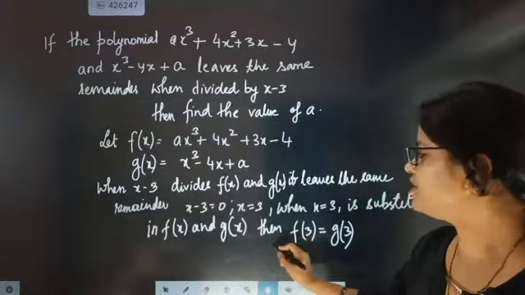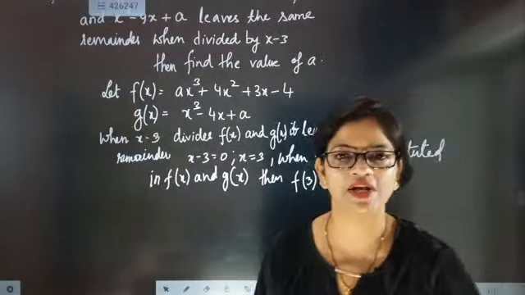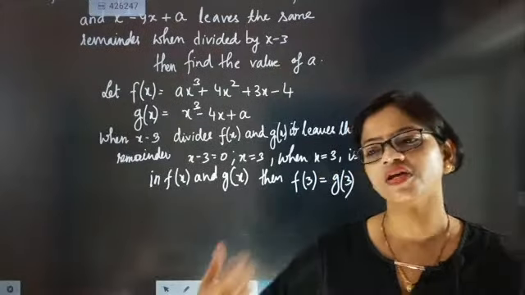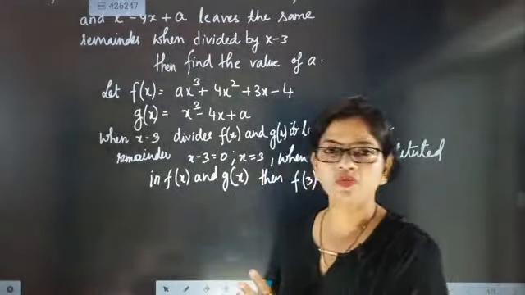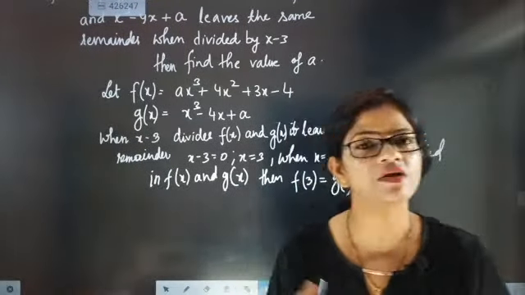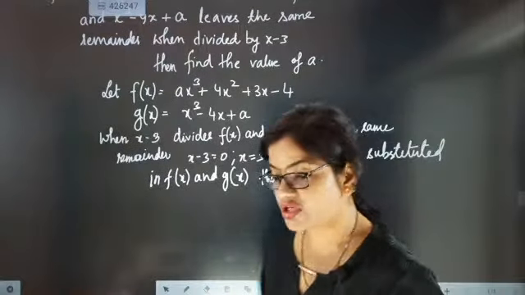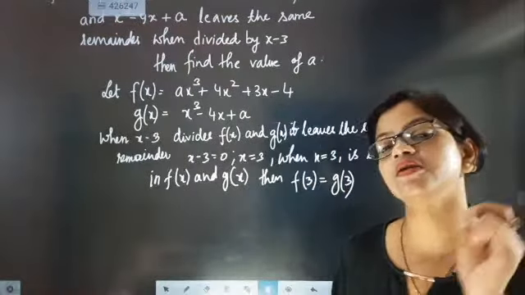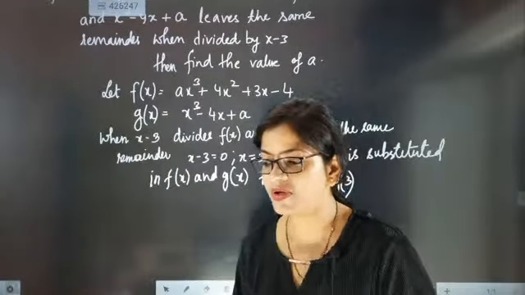Why? Because the remainder remains the same. So when we substitute the value, we are expecting the remainder. They have given in the question that when you substitute the value, the remainder remains same. So since the remainder will be remaining same, the value will be coming equal.